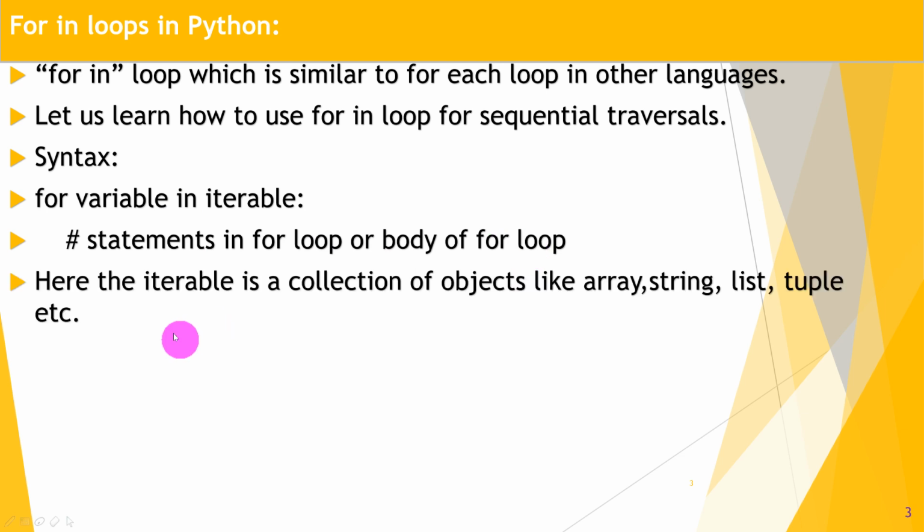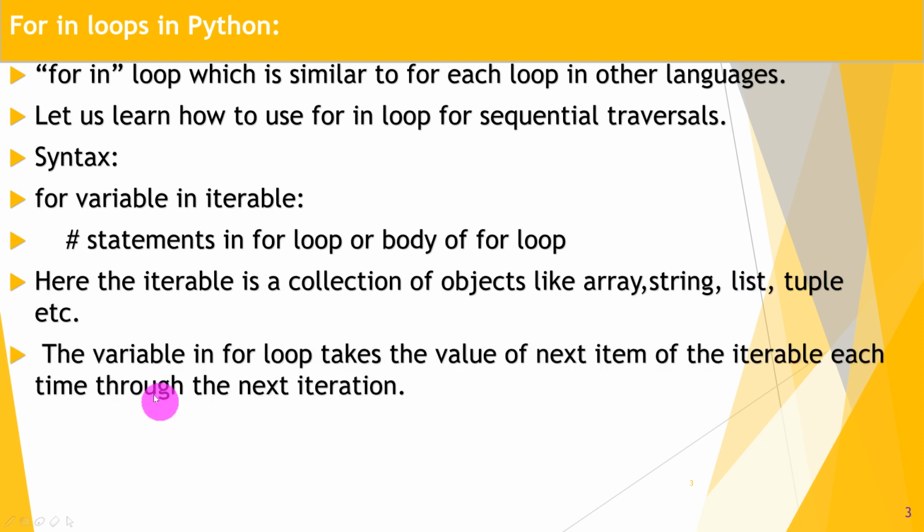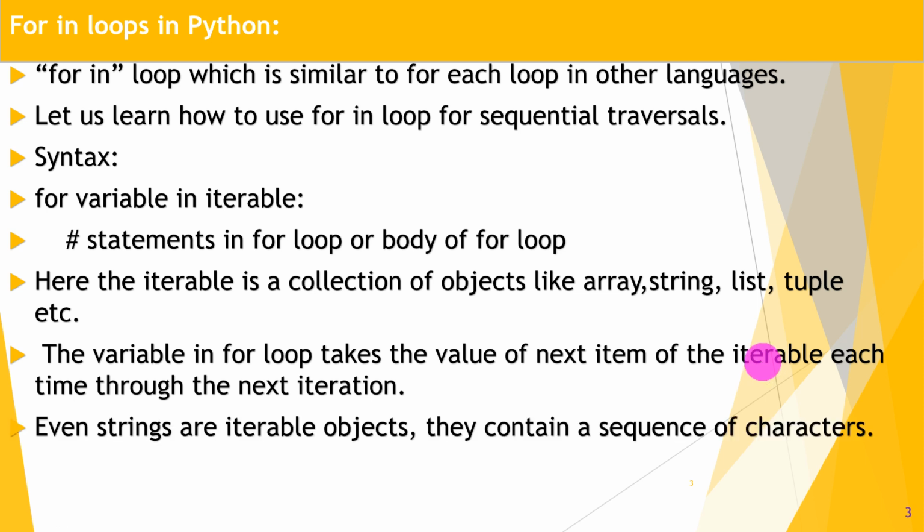Here iterable is a collection of objects like array, string, list, tuples, etc. The variable in the for loop takes the value of the next item of the iterable each time through the next iteration. Even strings are iterable objects. They contain a sequence of characters. We know what a string is. A string is nothing but a set of characters or a sequence of characters.